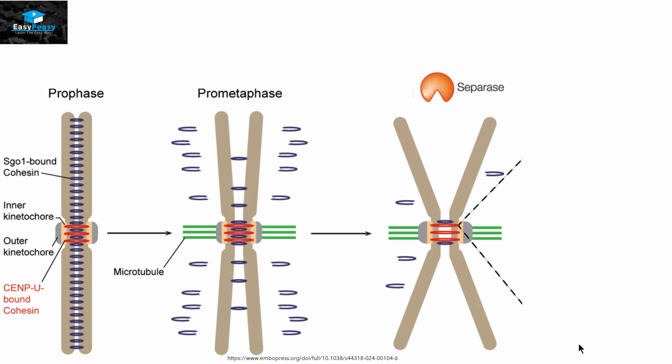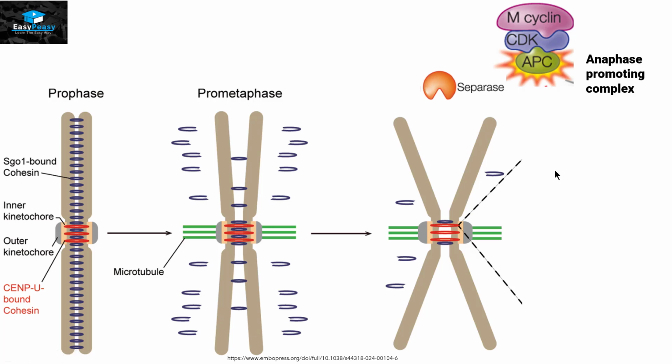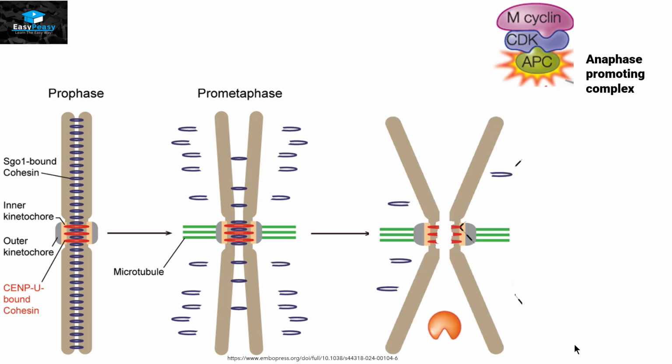This enzyme will get activated when the M-cyclin protein attaches with CDK and this CDK attaches with APC. APC is basically the anaphase promoting complex. And as a result, this separase is going to degrade the CENP-U protein like this. And now the chromatids are free to go towards their poles accordingly.